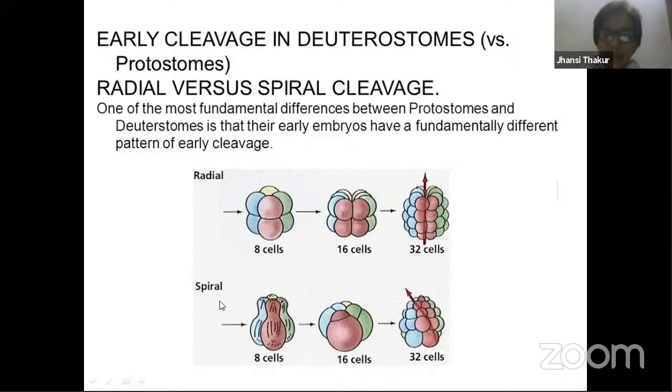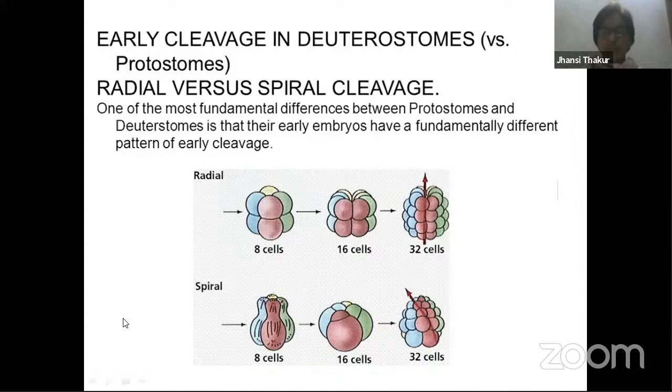Whereas in spiral cleavage, what happens is that cells are not placed exactly one above the other. So if two cells are like this, this is one cell, this is another cell. The above layer cells are not exactly on these. Wherever is the junction of these two cells, you find one cell there. That means at the junction of the lower cells, you find the above layered cells present. So that gives the appearance of a spiral shape.